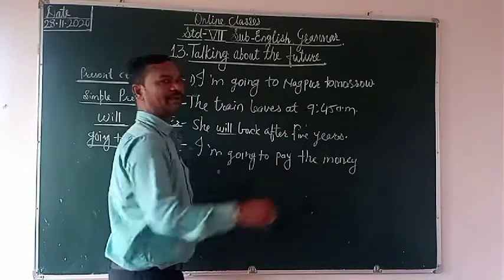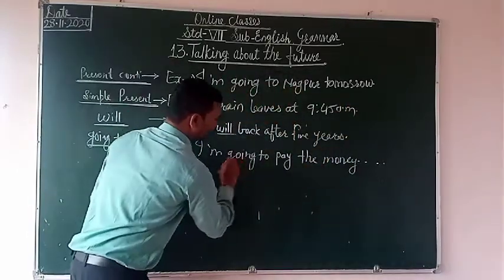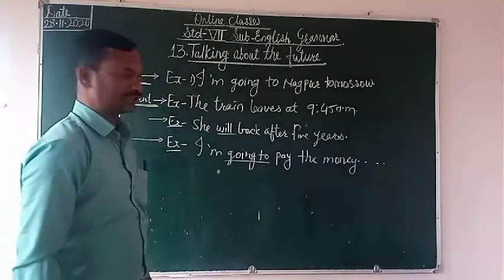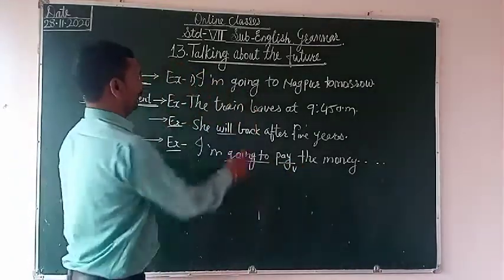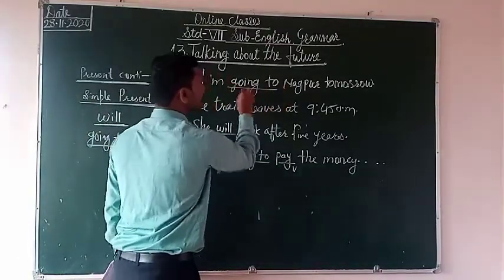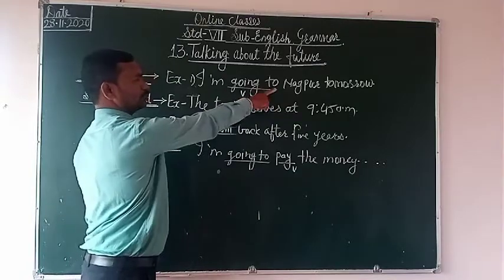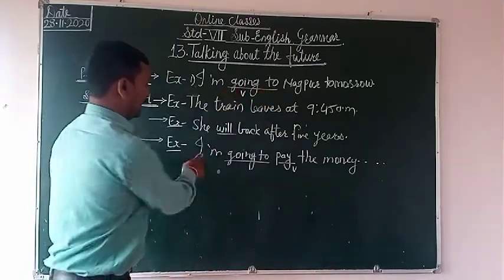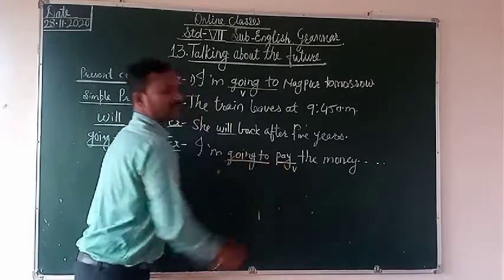I am going to pay the money for whatever. Going to is the phrase, pay is the verb here, because see the sentences. I am going to Nagpur, this is the verb. I am going to pay, going to is the phrase, pay is the verb.